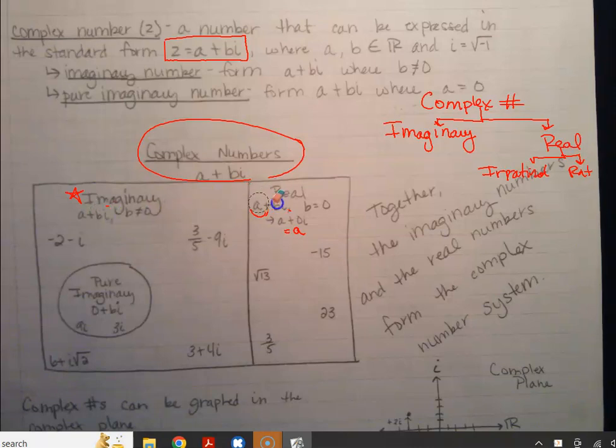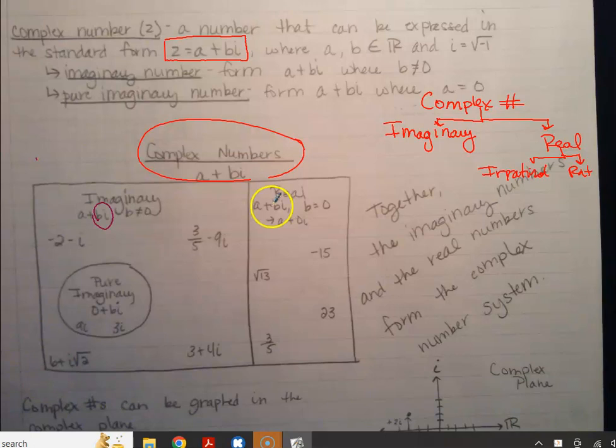So on the imaginary side, it's that same formula, a plus bi, but b is not equal to 0. That means we have to have some imaginary part. So if b is not equal to 0, it's going to be an imaginary number. If it is equal to 0, then it's going to be a real number. You got it. If b is equal to 0, it's real.